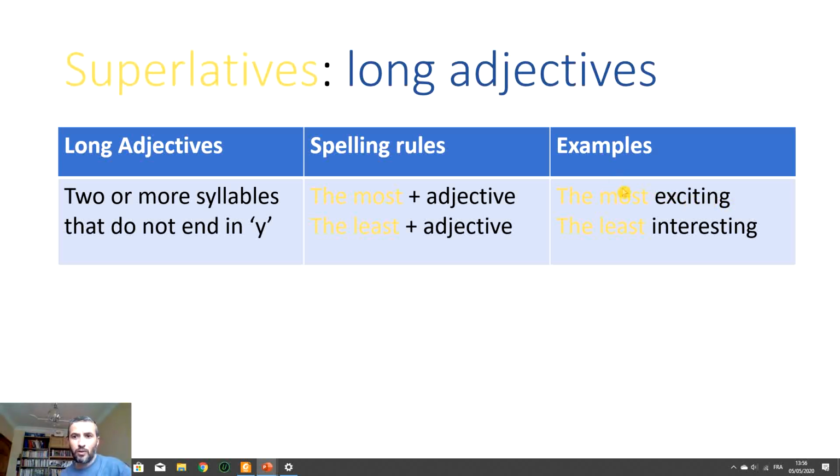Okay, so what do we do before? It is the most exciting. So the most exciting, the most beautiful, the most expensive. The opposite of the most is the least. For example, the most, and the least. So the most exciting and the least interesting, for example. So the least is the opposite of the most. So just remember, when you have a long adjective, before the adjective, you use the most. Okay? So the least, I'm not going to show, just to inform you. We don't have it in the book, but just as additional information for you.